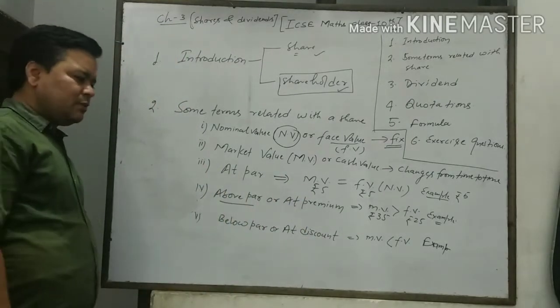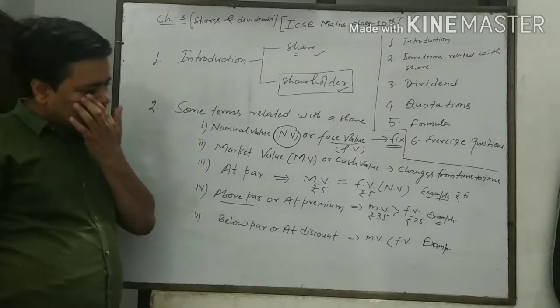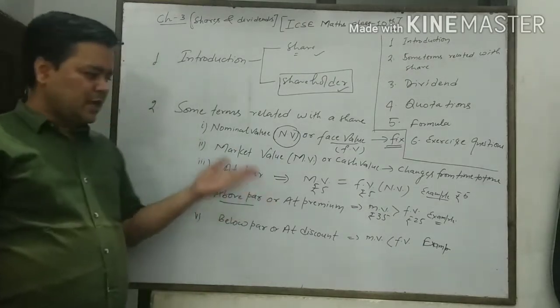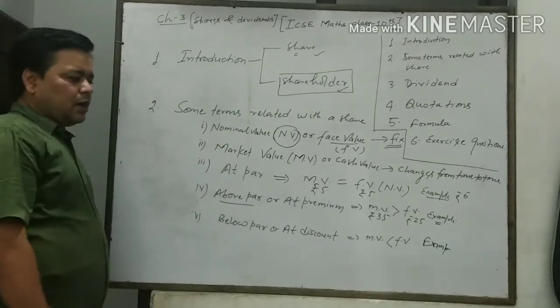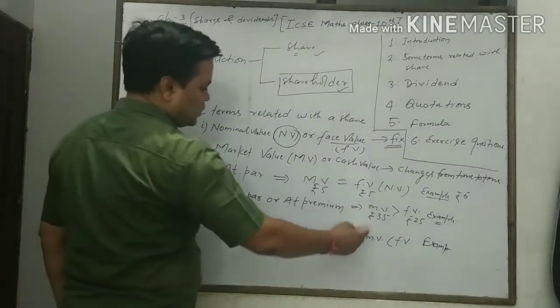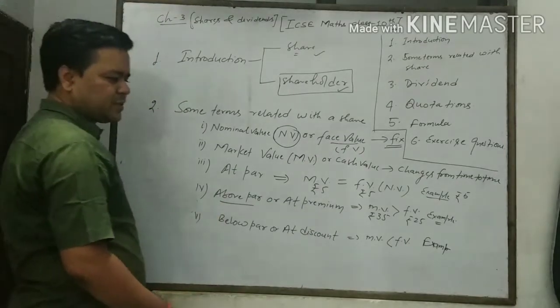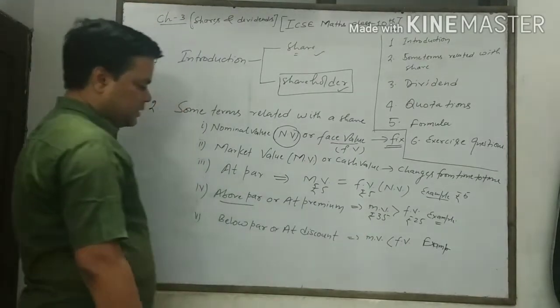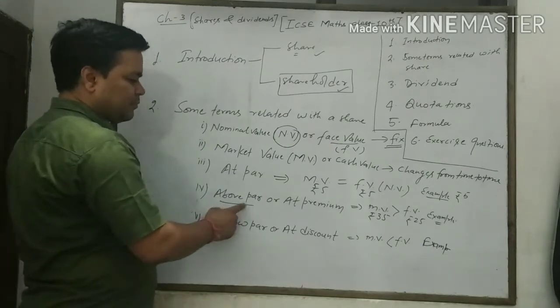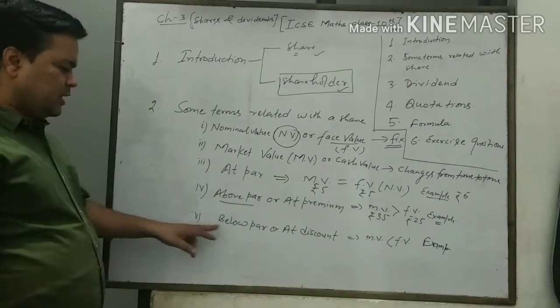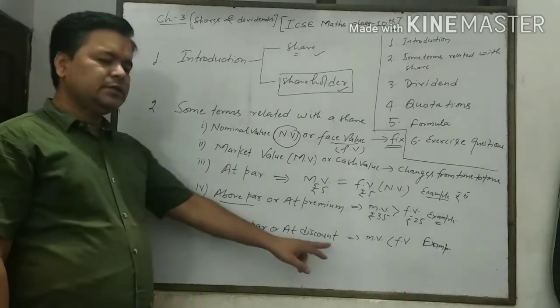Okay? If the question is the face value of the share is 25 rupees and the market value is at a premium of 10 rupees, then we can say the market value is equal to 25 face value plus the amount of premium, means 10, that will be 35. That case is called above par or at premium. Now the next is below par or at discount.